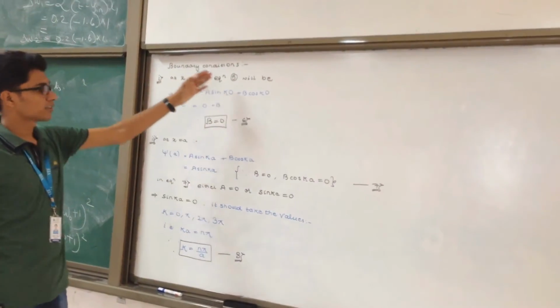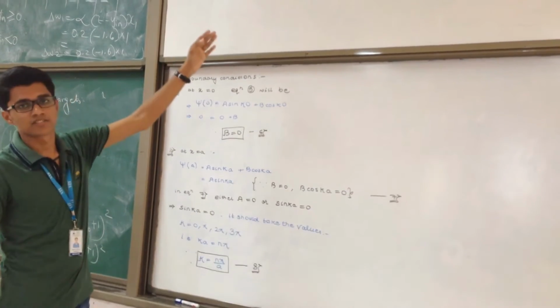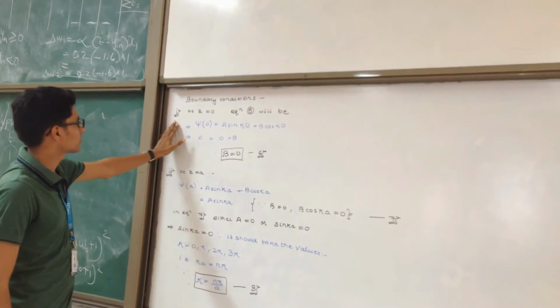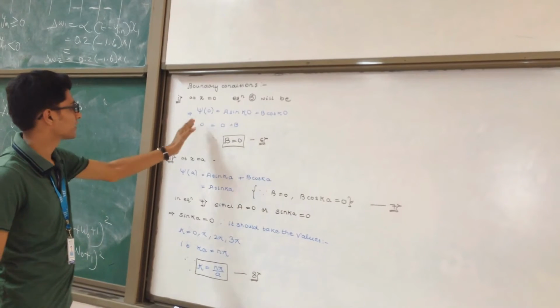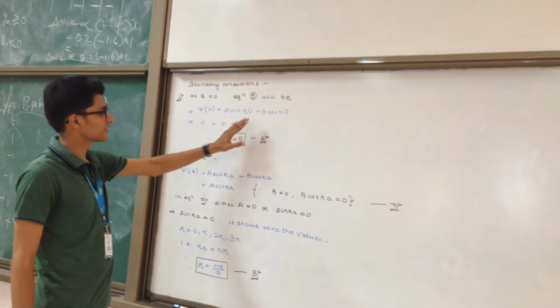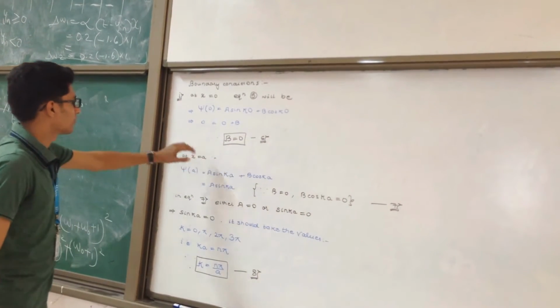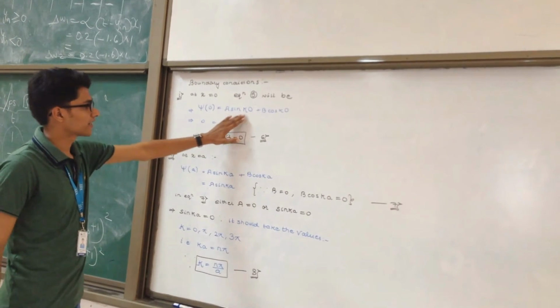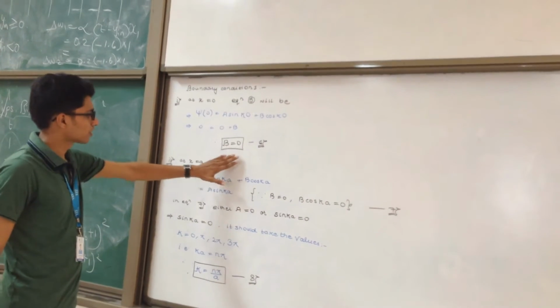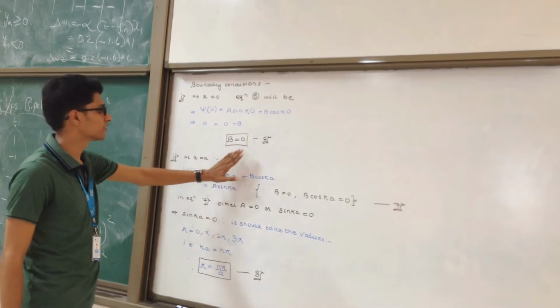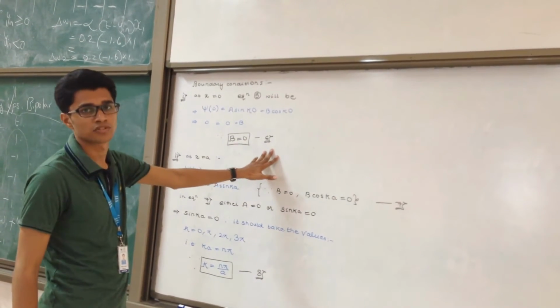So now we have to apply the boundary conditions at x is equal to 0 and x is equal to a. First applying the boundary condition at x is equal to 0 in equation 5, we get psi of 0 is equal to a sin k0 plus b cos k0. And we get b is equal to 0, because the value of sin 0 is 0. So we got the value of one of our arbitrary constants, that is b is equal to 0, and let that be the sixth equation.